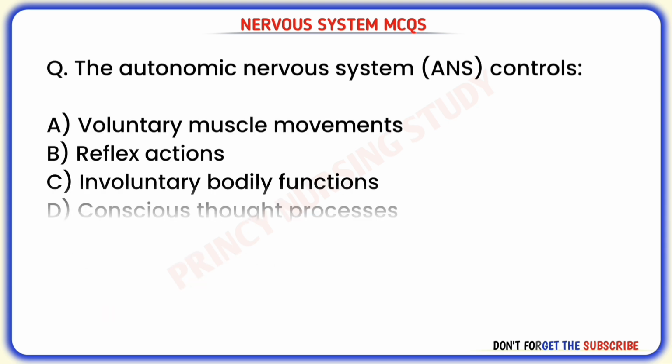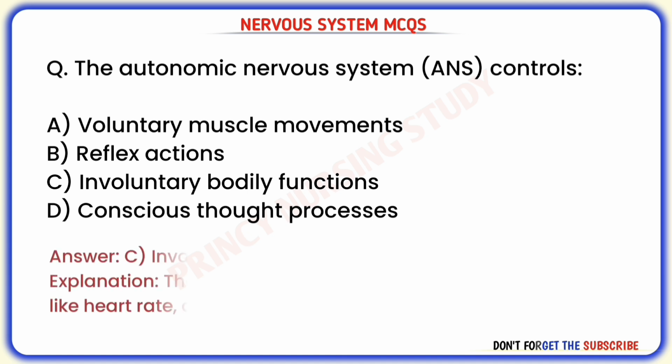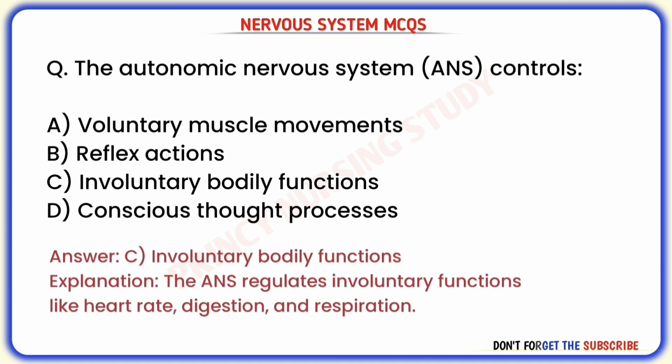Next question. The autonomic nervous system, ANS, controls. Correct answer is C. Involuntary bodily functions. The ANS regulates involuntary functions like heart rate, digestion, and respiration.